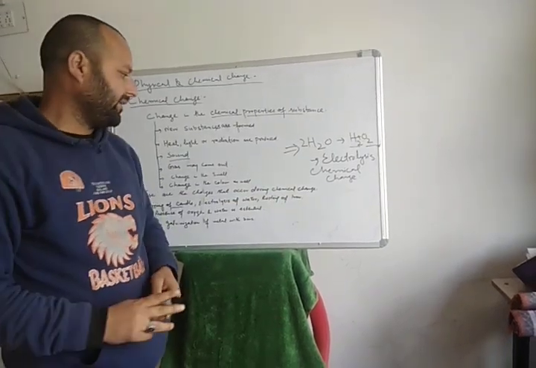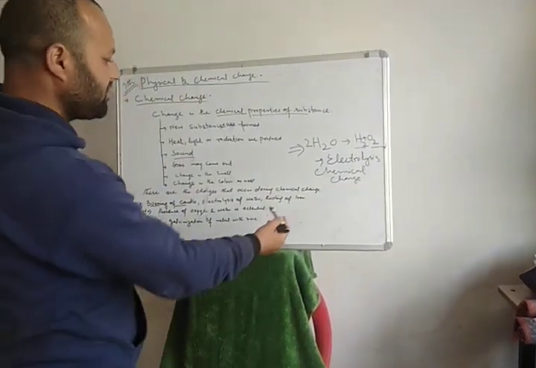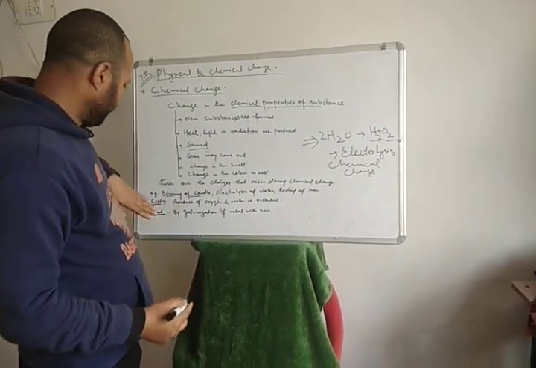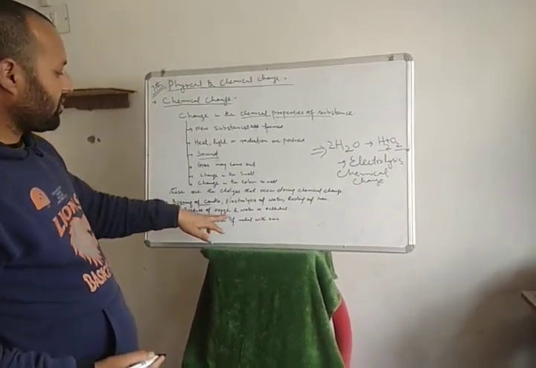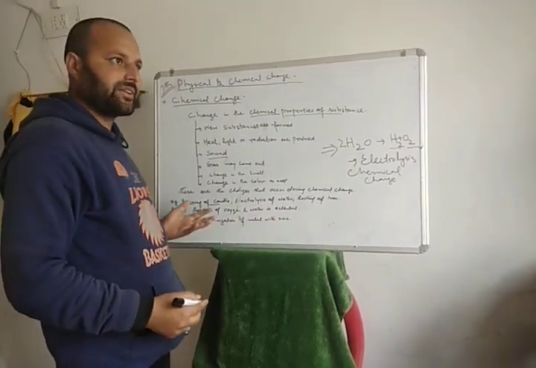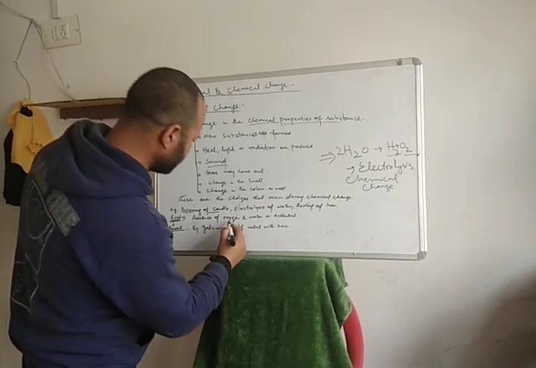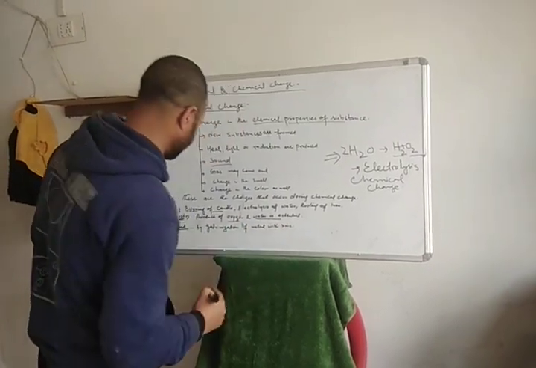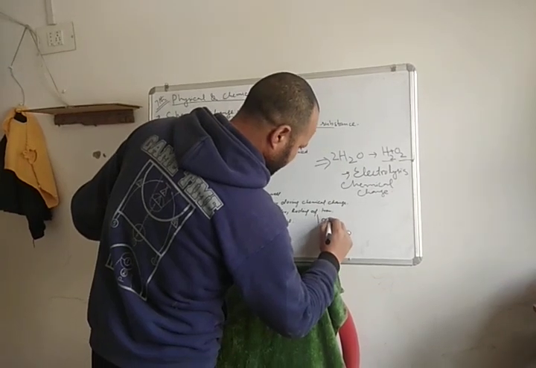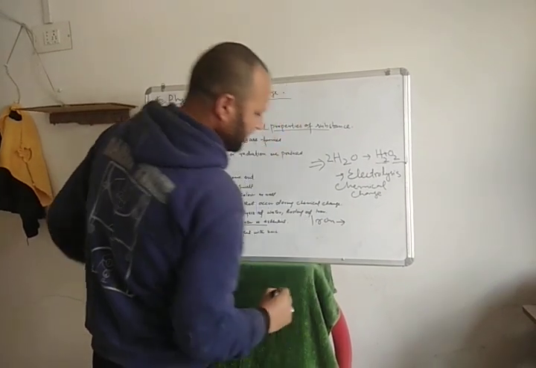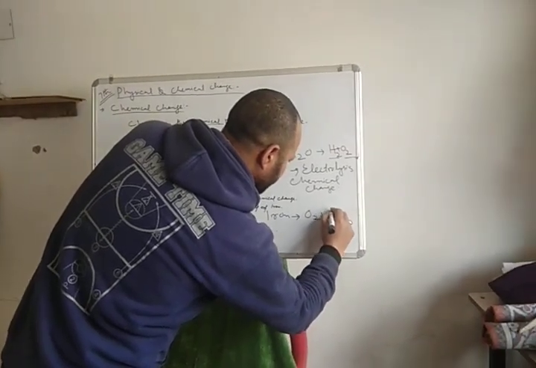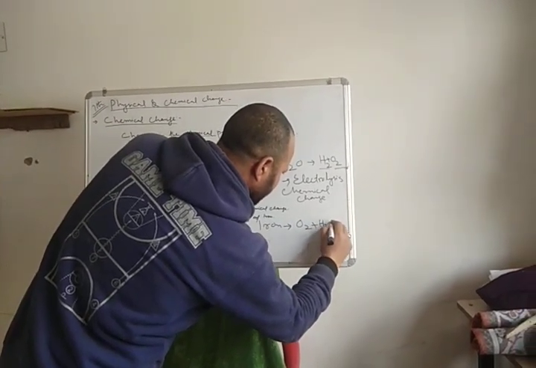Rusting of iron is again a chemical change. For rust, the presence of oxygen and water is essential. These two things are necessary. We need iron plus oxygen plus water.